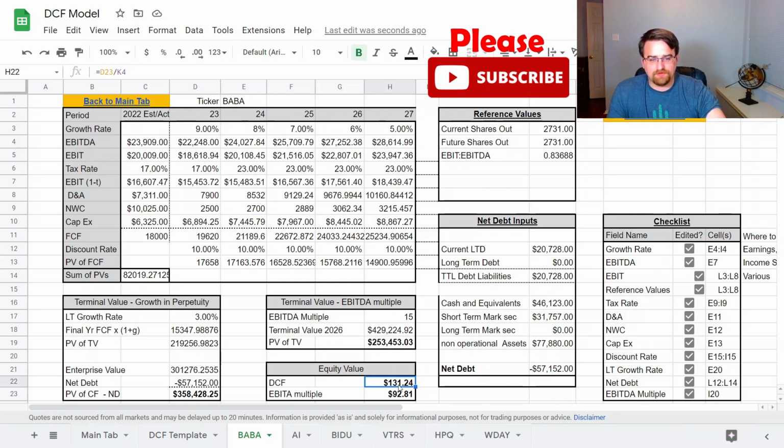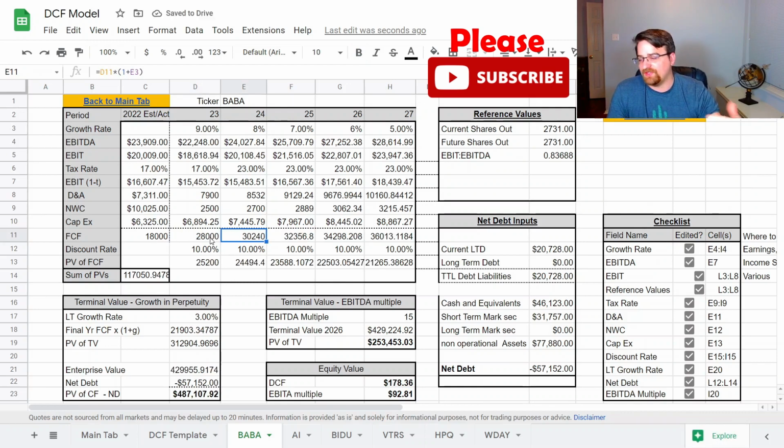So just this number changing, right? If we don't get back and we continue to see those investments, it takes our model from 178 to 131. So the upside there is significantly different if the free cash flow doesn't come back. And when it comes back is honestly also very important as well. So let me go ahead and say, let's keep it the same for the first 2 years, 2023 and 2024.